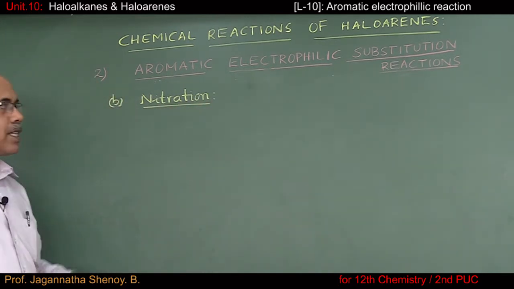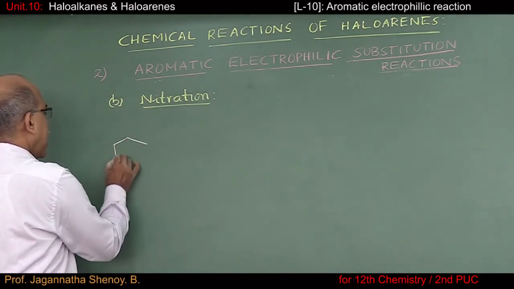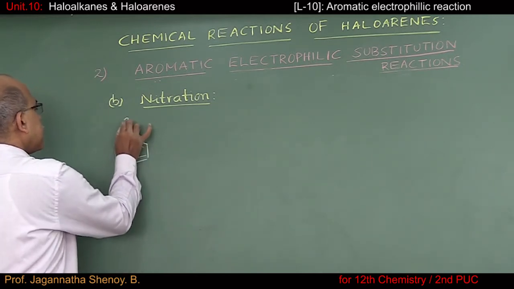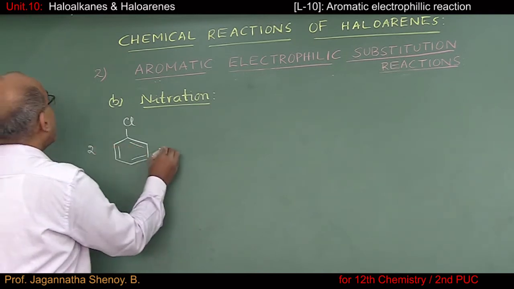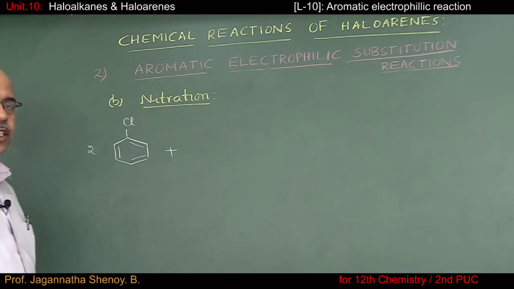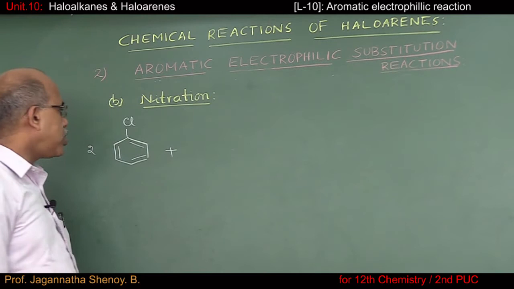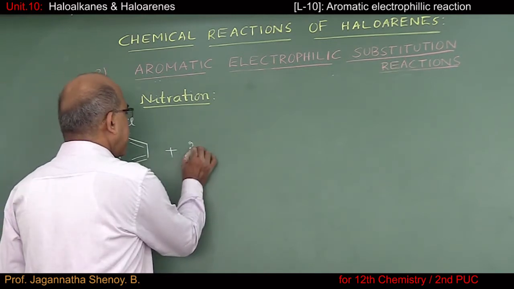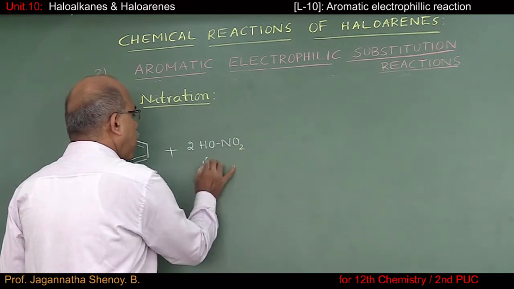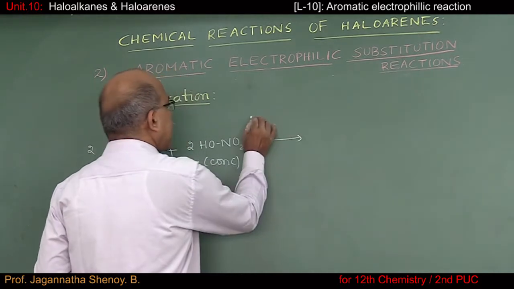The next reaction we consider is nitration. For nitration, again, I'll consider 2 moles of chlorobenzene. And all of you know that the reagent used for nitration when the substrate is not so reactive is nitrating mixture. When you say nitrating mixture, all of you are aware it is a mixture of concentrated nitric acid and concentrated sulfuric acid.